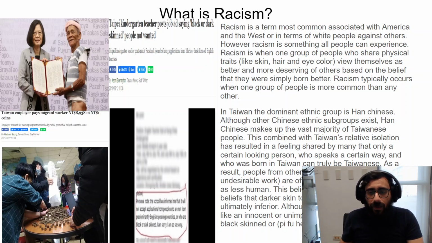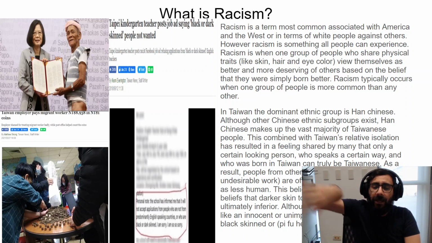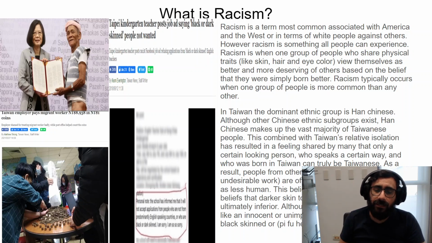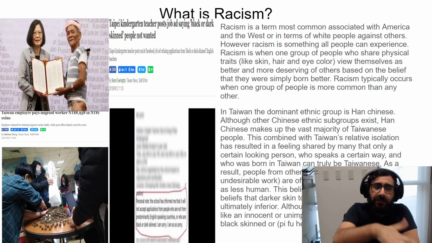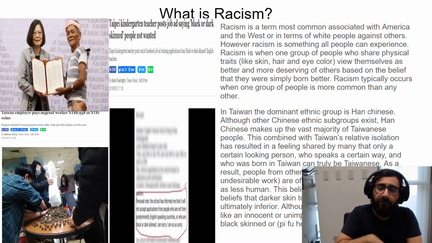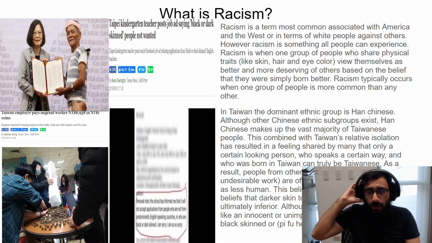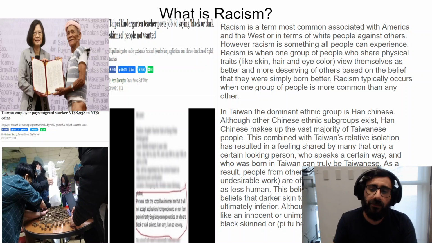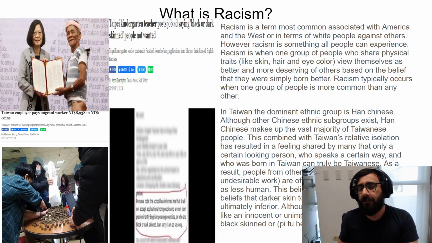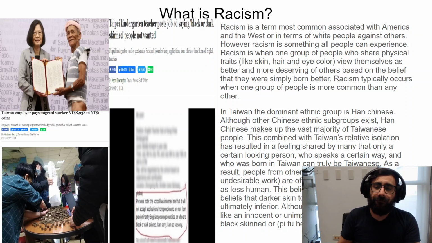Okay, so in Taiwan, the dominant ethnic group, so the main group of people, is Han Chinese. They're not Chinese people, but they're Han Chinese. That's the ethnicity. Their ancestors came from China. That's what that means. Although other Chinese ethnic groups also exist, so not just Han, also like Hakka and Shanghainese. There are a bunch of different kinds of people. Even Cantonese people live here, but they're predominantly Han Chinese.